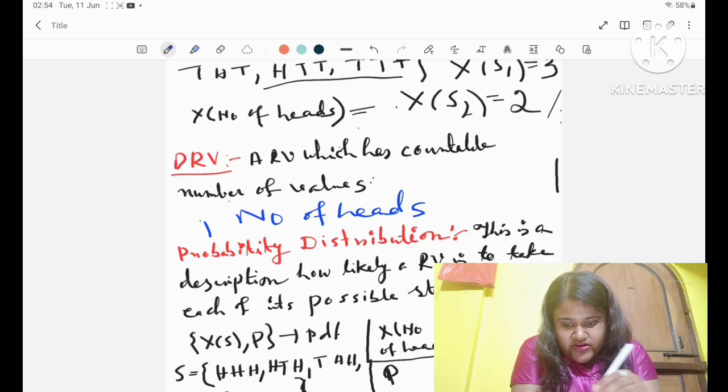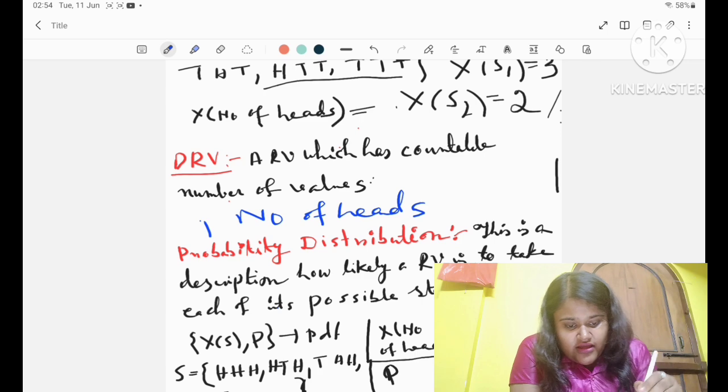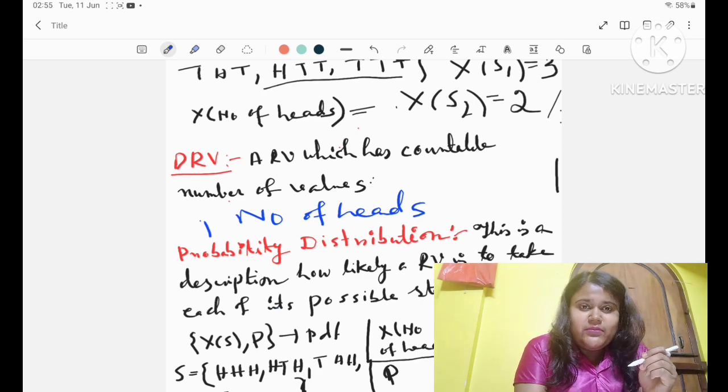What is a discrete random variable? A discrete random variable is a random variable which has a countable number of values. For example, if I toss a coin 3 times, the possible outcomes are finite. So if the possible outcomes or values are finite or countable, then it is said to be a discrete random variable.